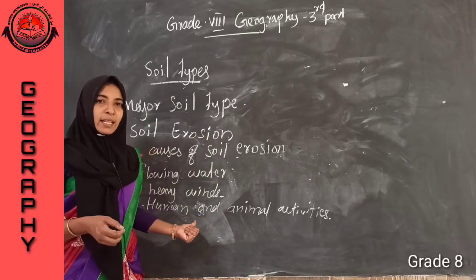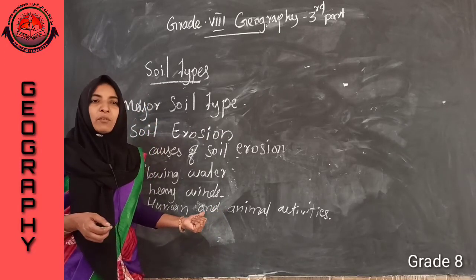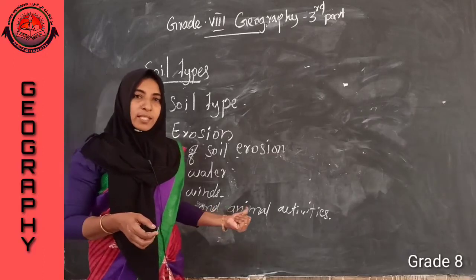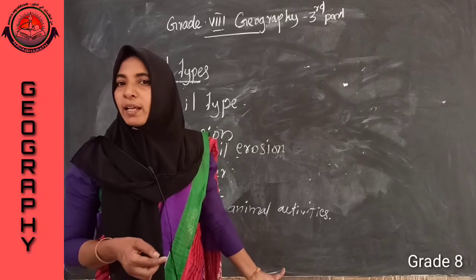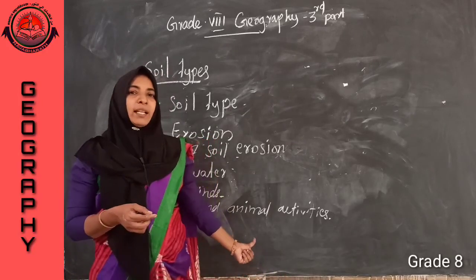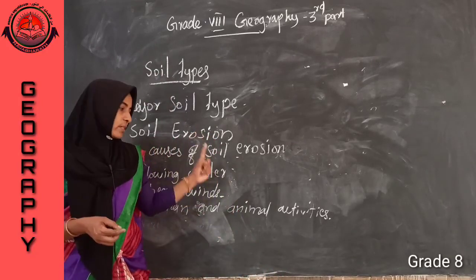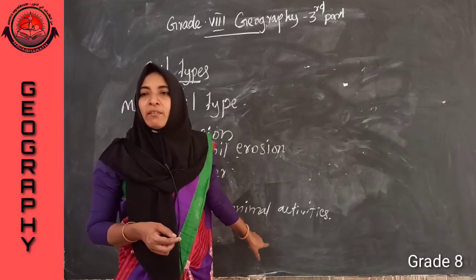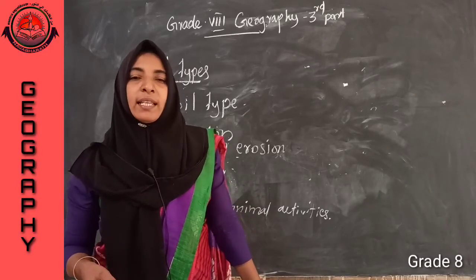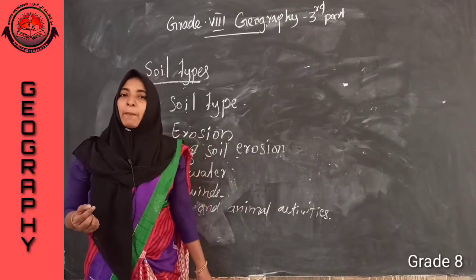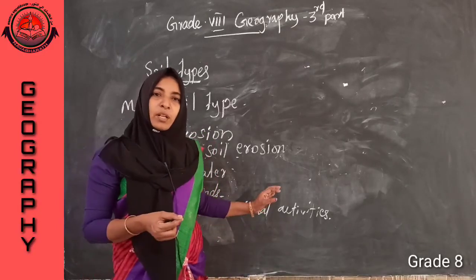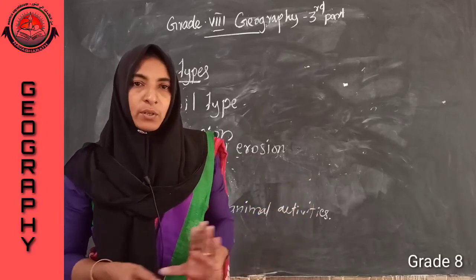Human activities like construction of buildings, mining, then deforestation will cause removal of the upper layer of the soil, and it will cause soil erosion. In case of animals, overgrazing may lead to removal of the upper layer of the soil, which causes soil erosion.